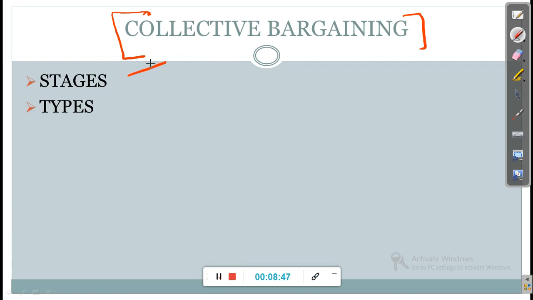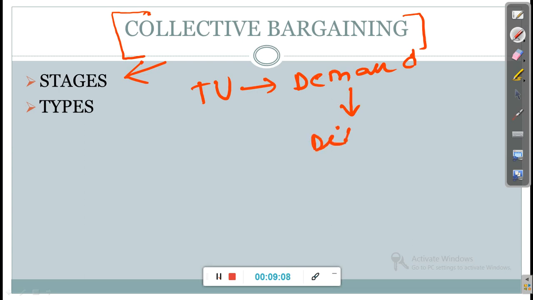There are different stages of collective bargaining, that is, how collective bargaining is processed. First the trade union prepares their demands, which is called the charter of demands, and after that they discuss these demands with employers.